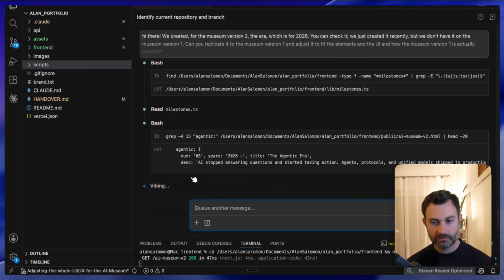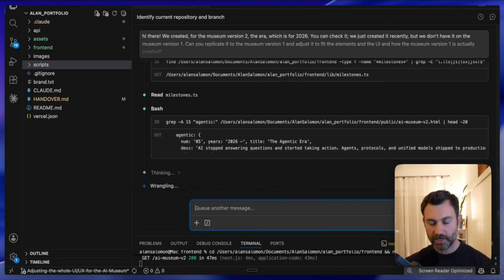So sometimes you wonder, is it gonna make any mistake? The good thing about it, when it goes to plan mode, it doesn't do any changes. It just does whatever it needs to be doing, and then it shows you the plan, and you can check it. This is very powerful, because at that moment you will be able to make sure that this plan is actually exactly what you want.